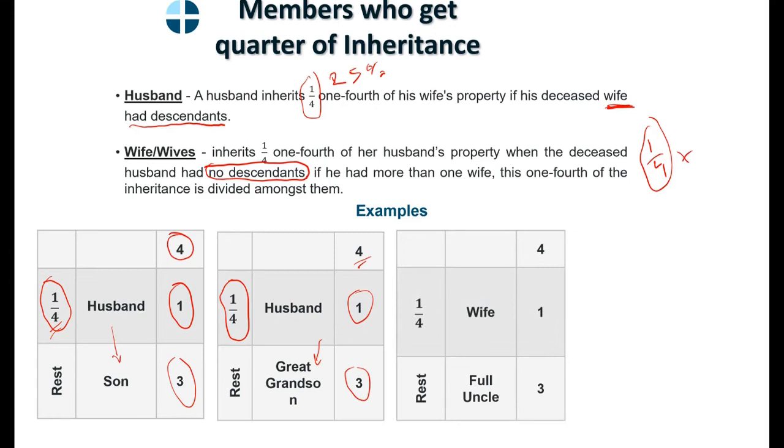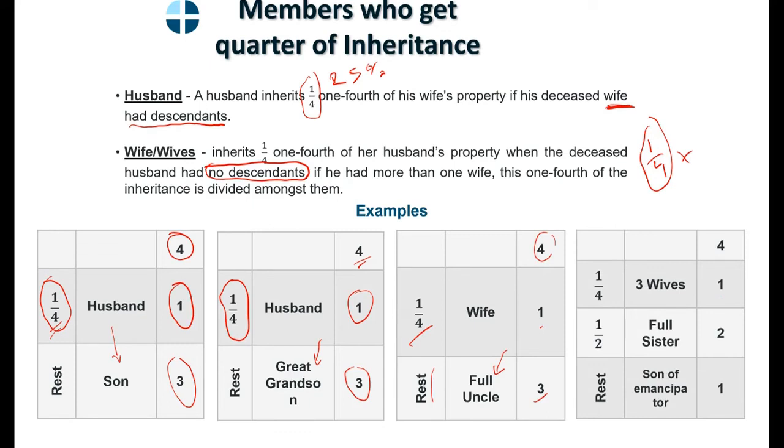Here we have a wife. There's no descendant in this case, so she gets a quota. And the remaining goes to the uncle, who is asaba. He only takes the remaining. The wife gets a quota of 4, which is 1, and the remaining goes to the uncle.